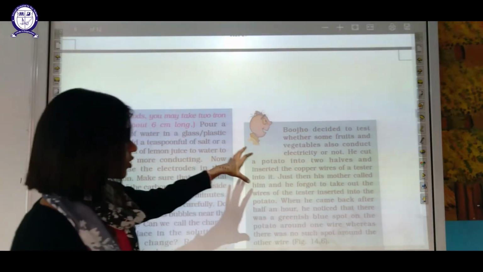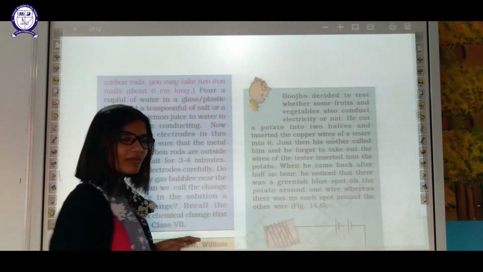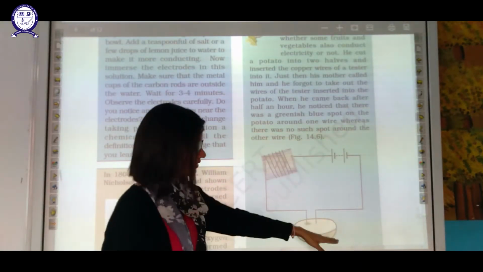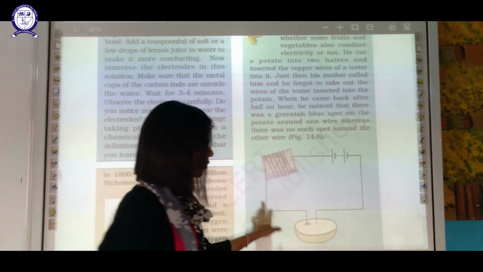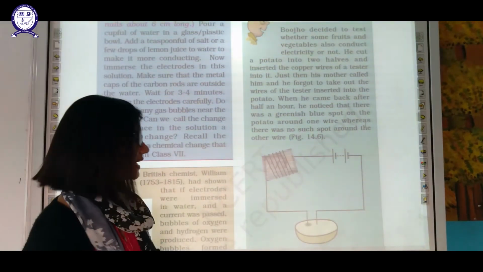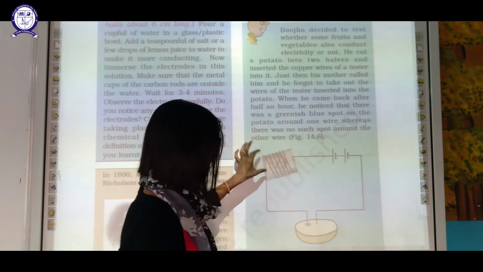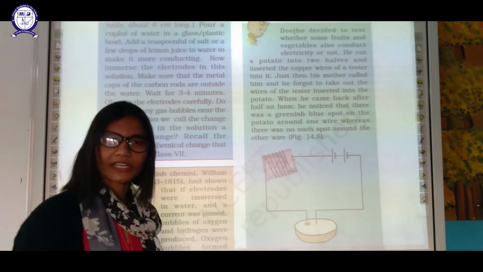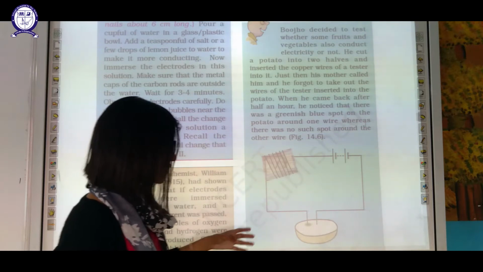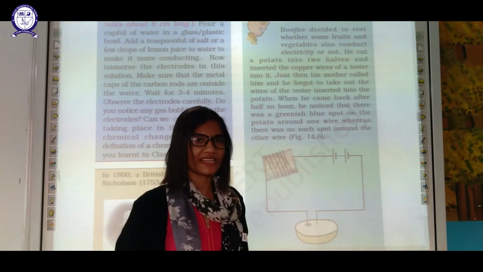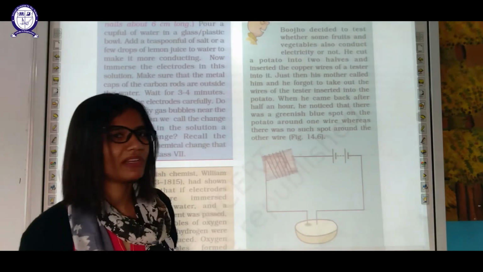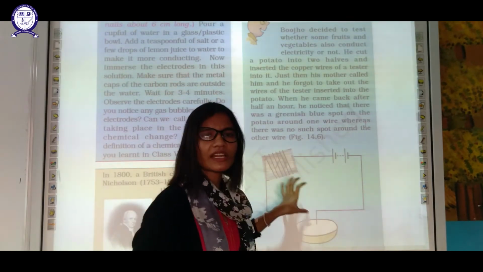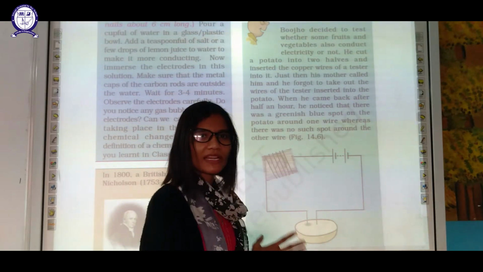Next one is, Boojho decided to test whether some fruits and vegetables can conduct electricity or not. So he took one potato, he cut that potato into pieces, and he just put it in such a kind of circuit. Okay. And he added a battery and a tester. In this case, we use a magnetic needle as the tester, because as you know, in the case of solutions and even fruits we use either an LED or a magnetic needle as tester, because a bulb will not work in such cases. Okay. So after putting everything in this circuit, he forgot about this experiment and he left.